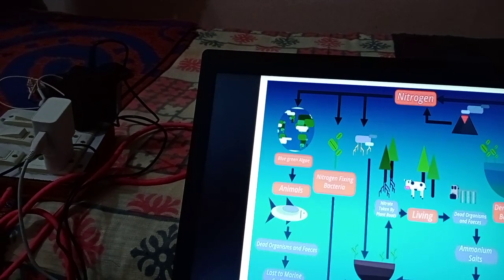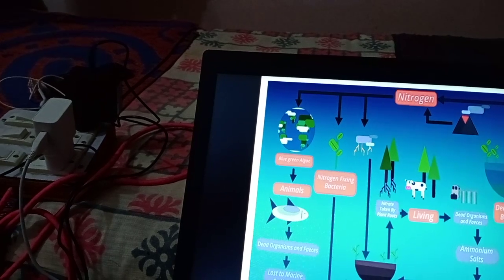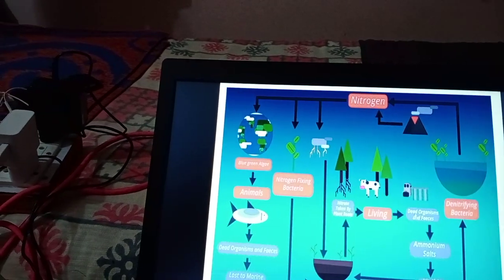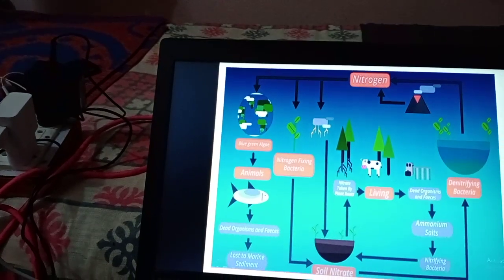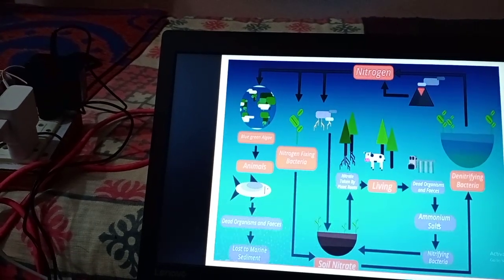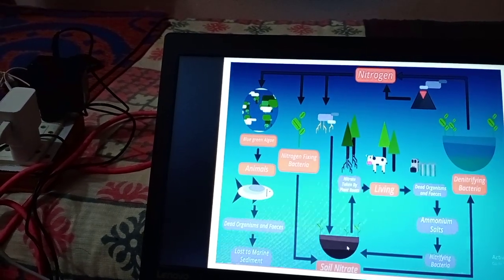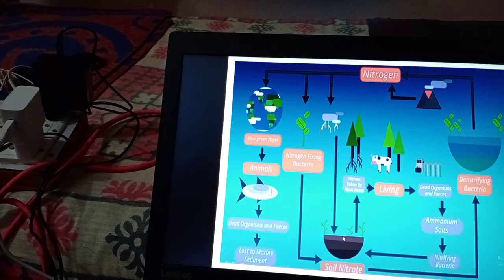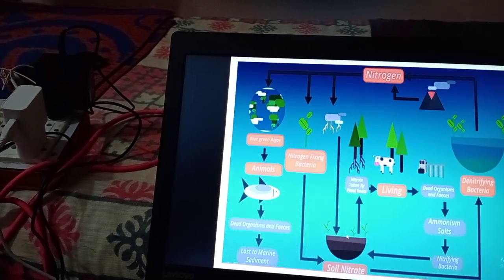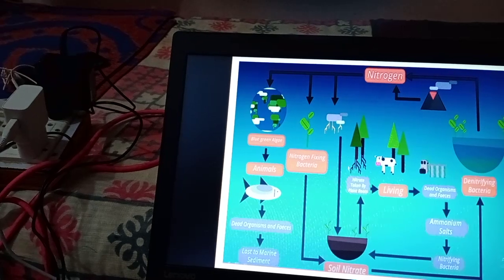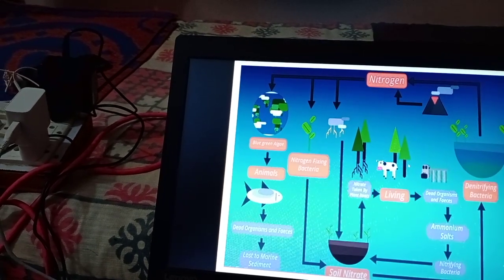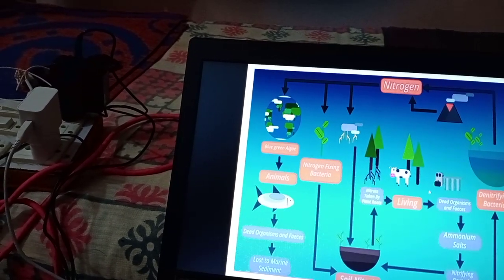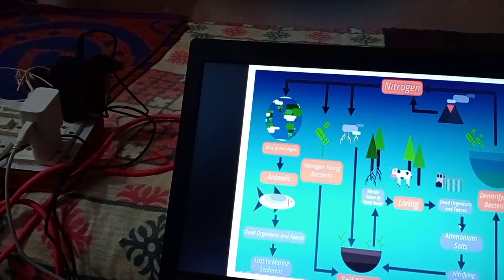So when the animals excrete or the plants and animals die, they form the nitrogenous waste. This nitrogenous waste is decomposed by decomposing bacteria and converted into ammonia. So ammonia again is converted into nitrites and nitrates by nitrifying bacteria, and then plants absorb them, and then animals eat the plants, and then again they become nitrogenous waste and ammonia is released.